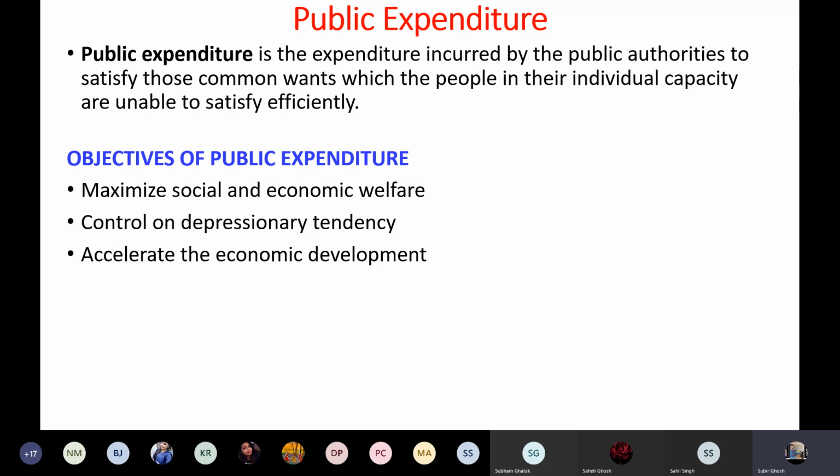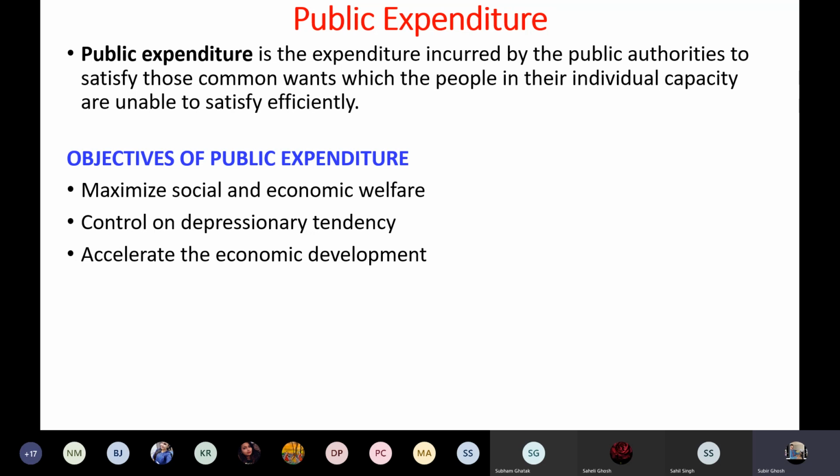Since they are unable to satisfy themselves, government interference is required. The government makes the expenditure for the benefit of the public. That is why public expenditure refers to the expenditure incurred by the government.